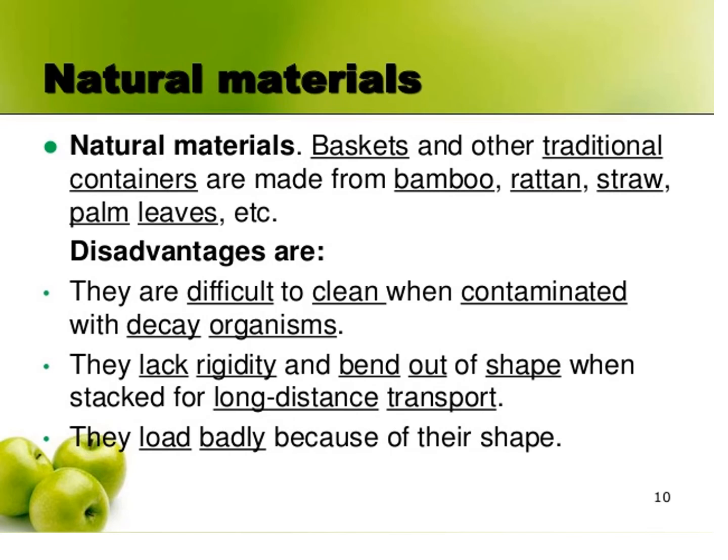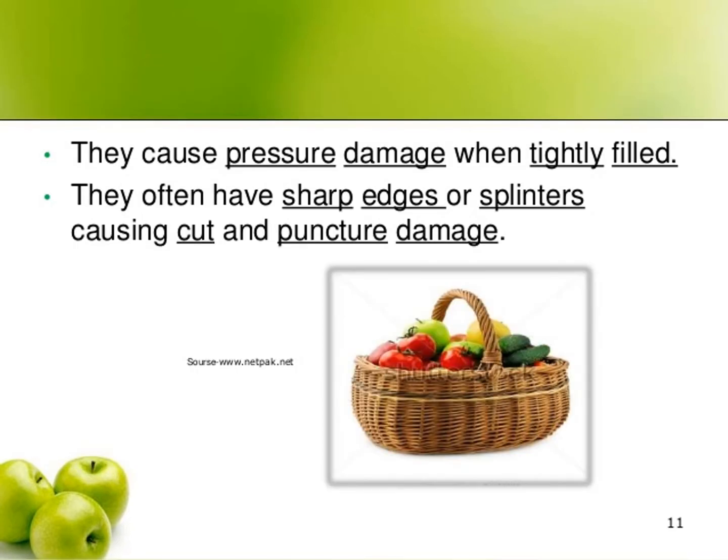The disadvantages of these natural materials: they are difficult to clean when contaminated with decay organisms. They lack rigidity and bend out of shape when stacked for long distance transport. They load badly because of their shape. They cause pressure damage when tightly filled. They often have sharp edges or splinters, causing cuts and punctures to the fruit and the vegetable.